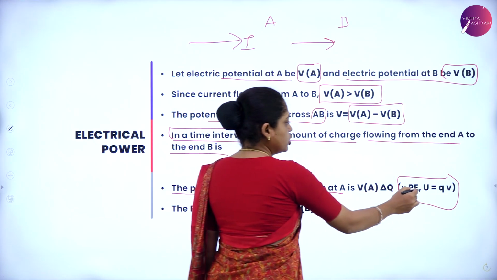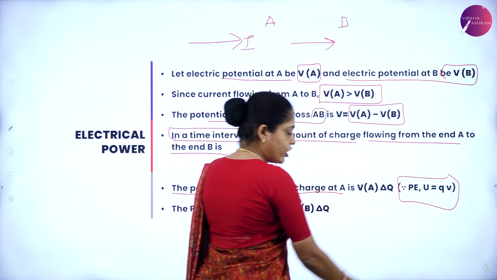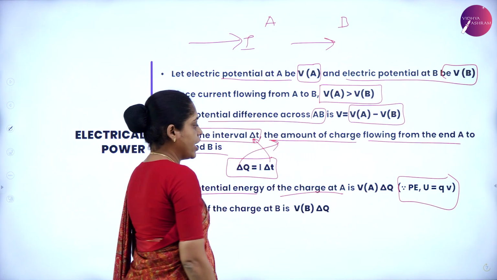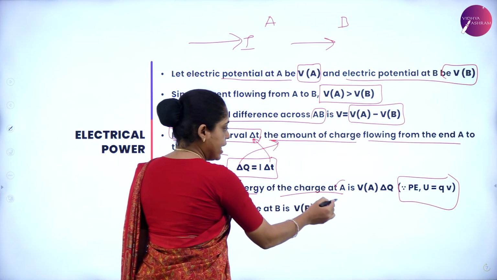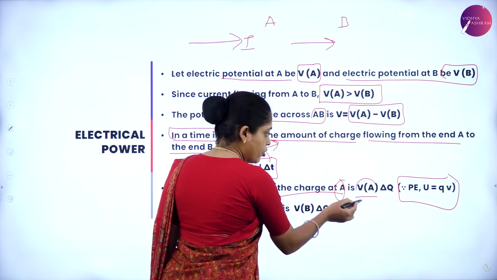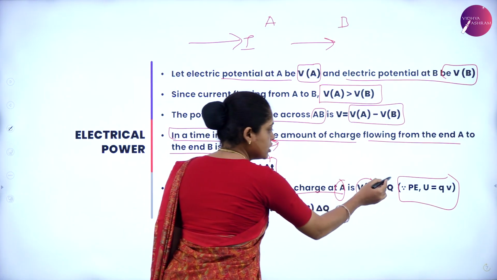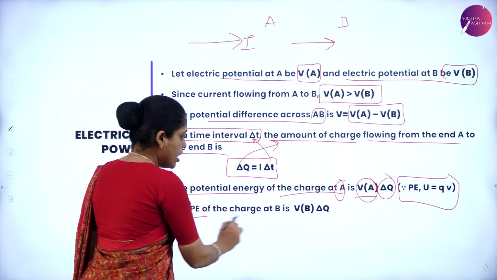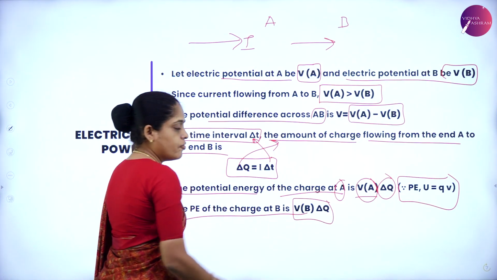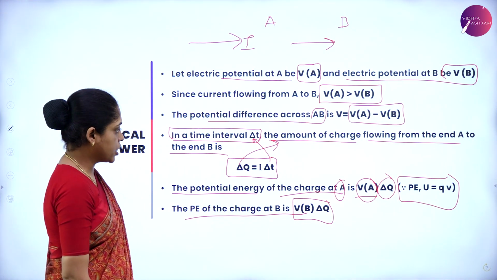The potential energy is equal to charge into potential. According to that, the potential energy of the charge at point A is VA, the potential at point A, into the charge delta Q. Same way at point B it is VB into delta Q.